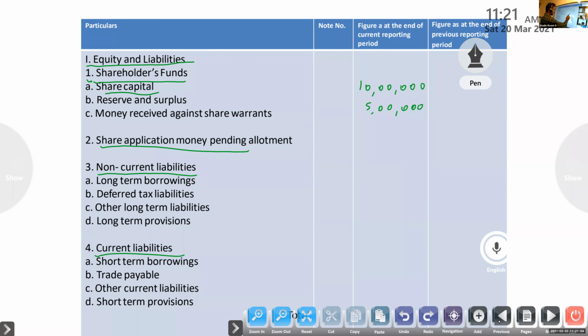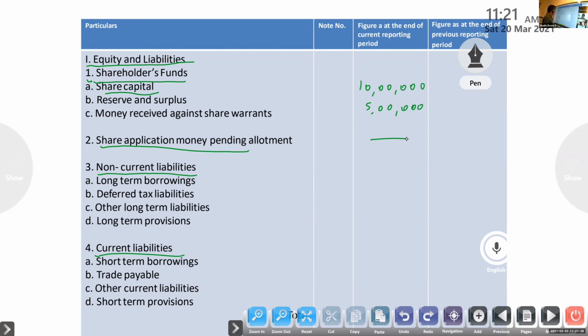One thing you have to remember: even if the question has no item related to share application money pending allotment, you still have to write share application money pending allotment. That is compulsory to write. I will tell what it means.